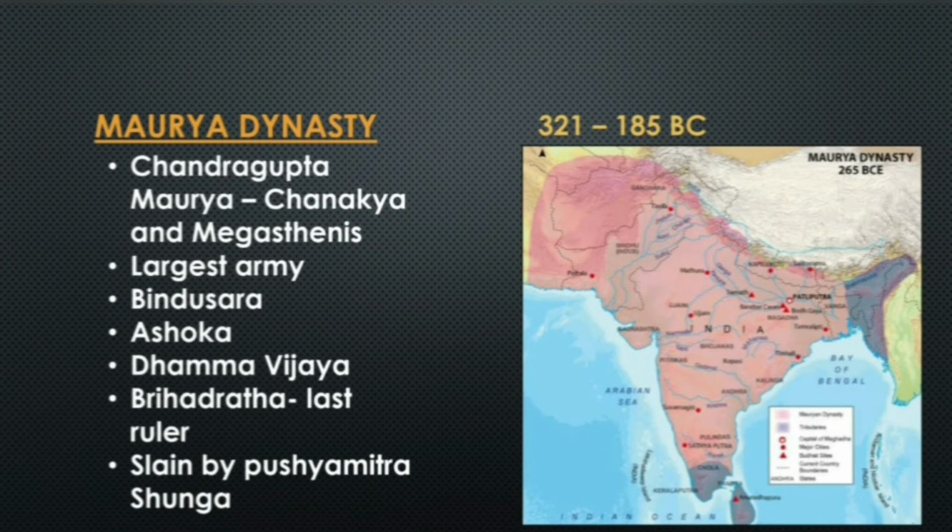Chanakya and Megasthenes were in the court of Chandragupta Maurya. Chanakya was his prime minister, and Megasthenes was an ambassador in Chandragupta Maurya's court. Mauryans are said to have the largest army in ancient India. And after Chandragupta, his son Bindusara followed him. The next one was Ashoka. So Ashoka belongs to the Mauryan Dynasty and is a son of Bindusara.